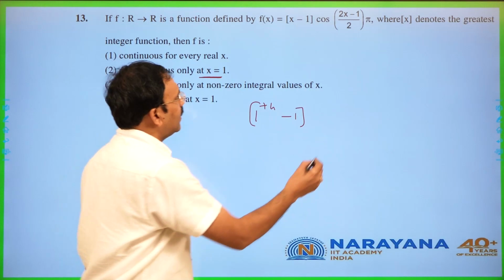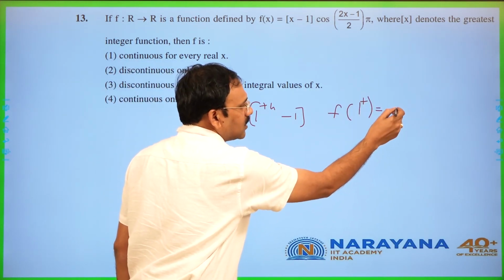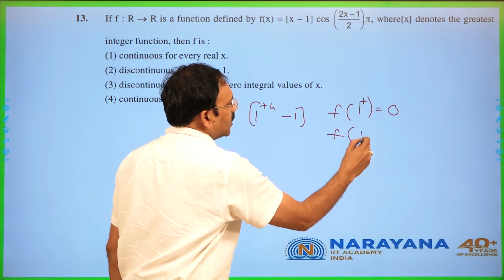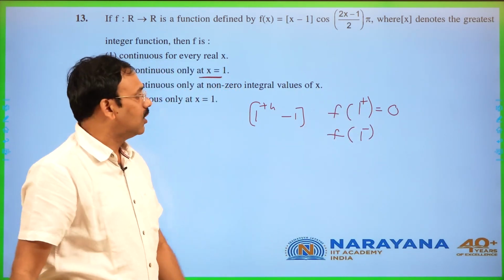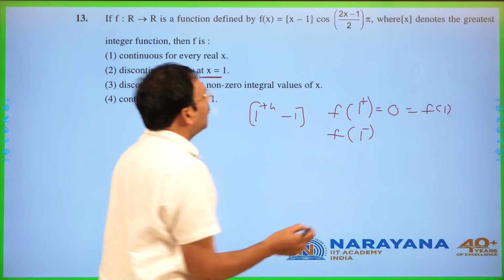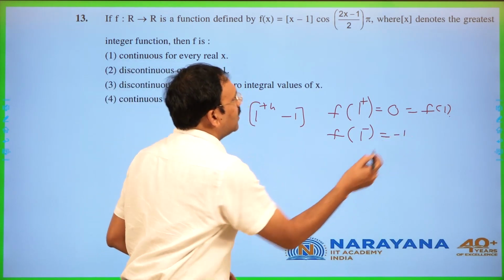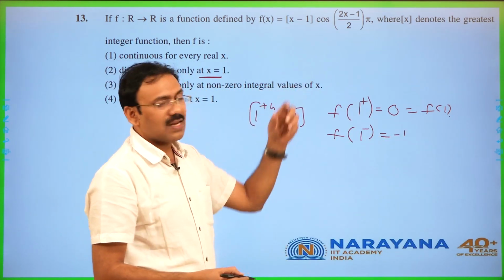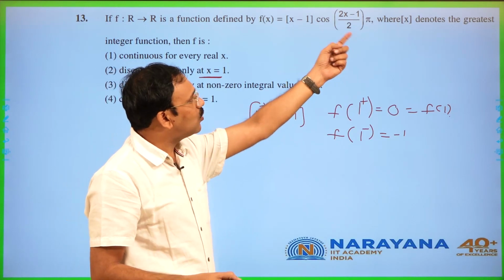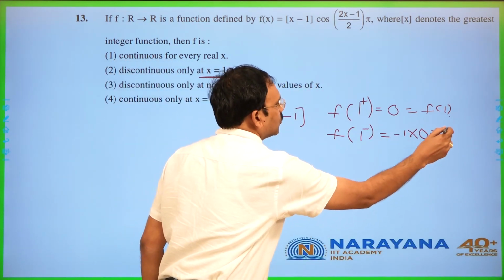So right hand limit f of 1 plus is 0. If you consider f of 1, it is also 0. f of 1 minus you try to compute. This is slightly less than 1, step value is minus 1, whereas when it is slightly less than 1, this goes to pi by 2, cos 90 degrees is 0, and hence it is also 0.